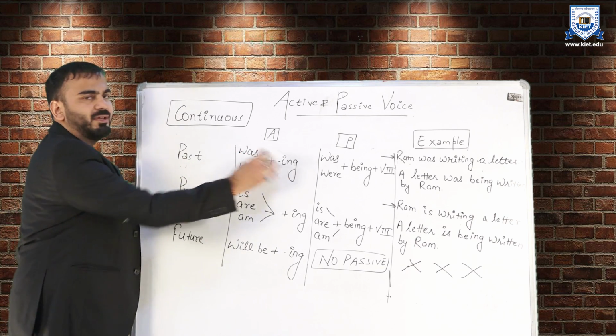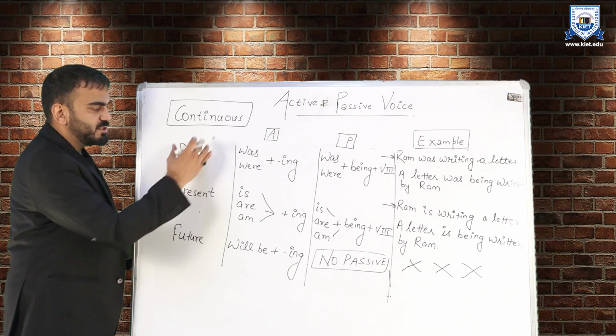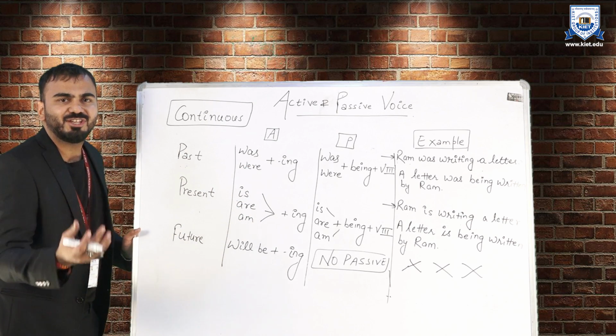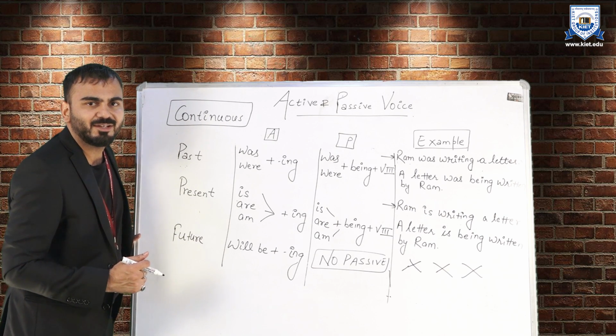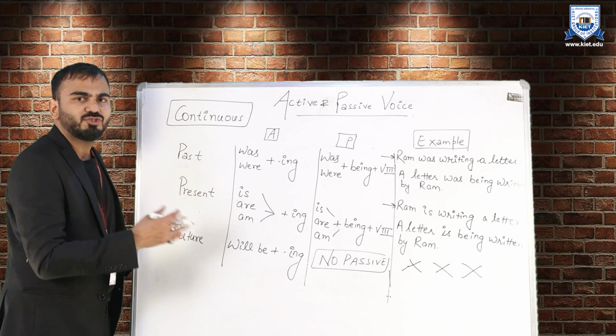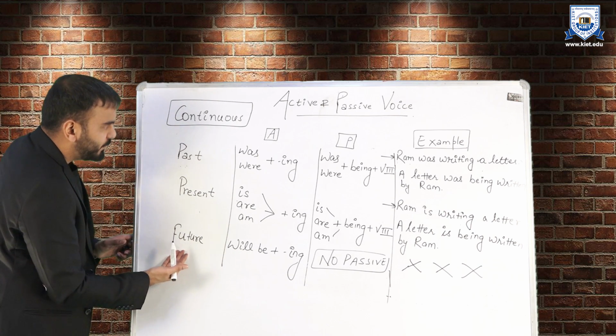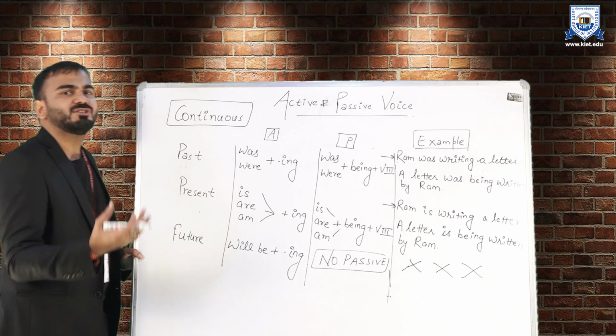I was going, we were playing yesterday, right? Then present continuous, which is in action right now. I'm teaching you right now. I'm recording this video right now. We are playing right now. We are listening to this video right now. He is watching the video on active and passive right now, right? Then future continuous, something which will be in action in future.